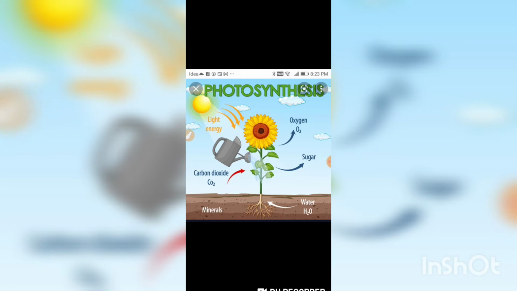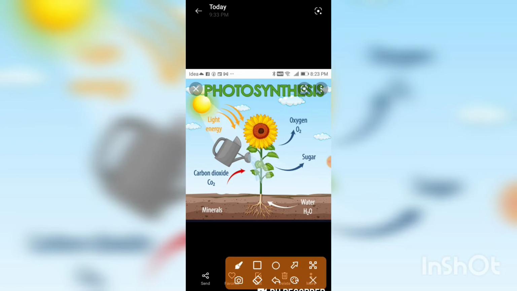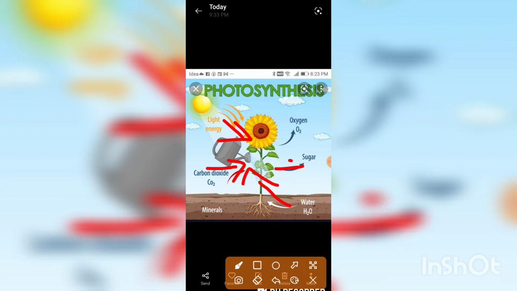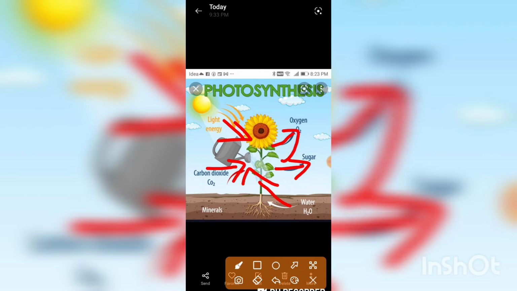So three things are being taken. Water from the root is going to the leaf. Then carbon dioxide from the air, and sunlight, light energy from the sun. These three things are taken, and what do we get during photosynthesis? The plant gets its food in the form of sugar, meaning glucose, and oxygen is liberated during this process.